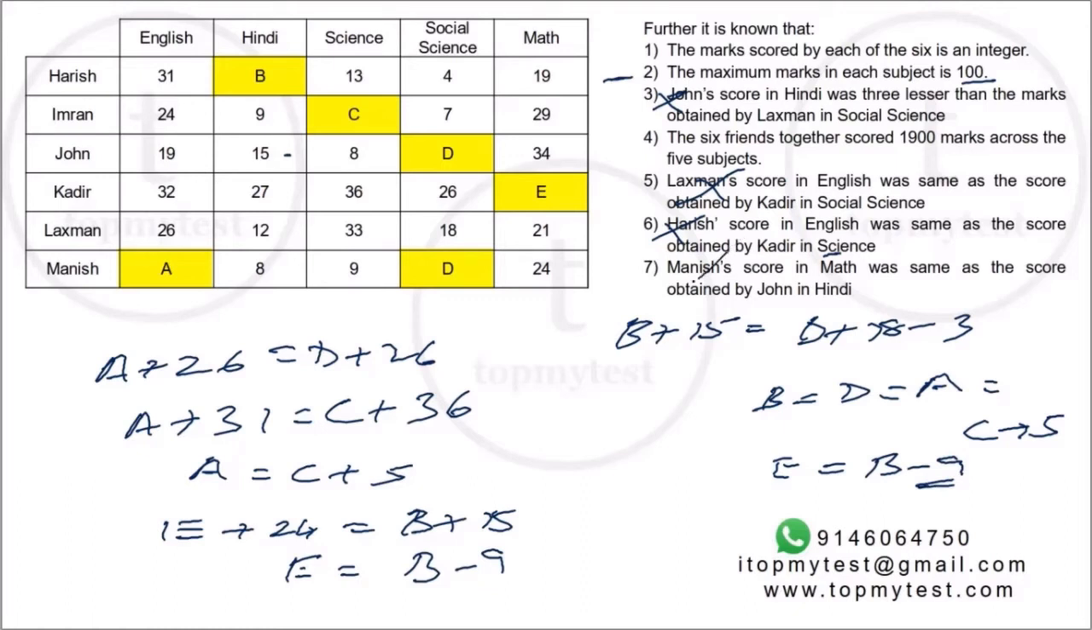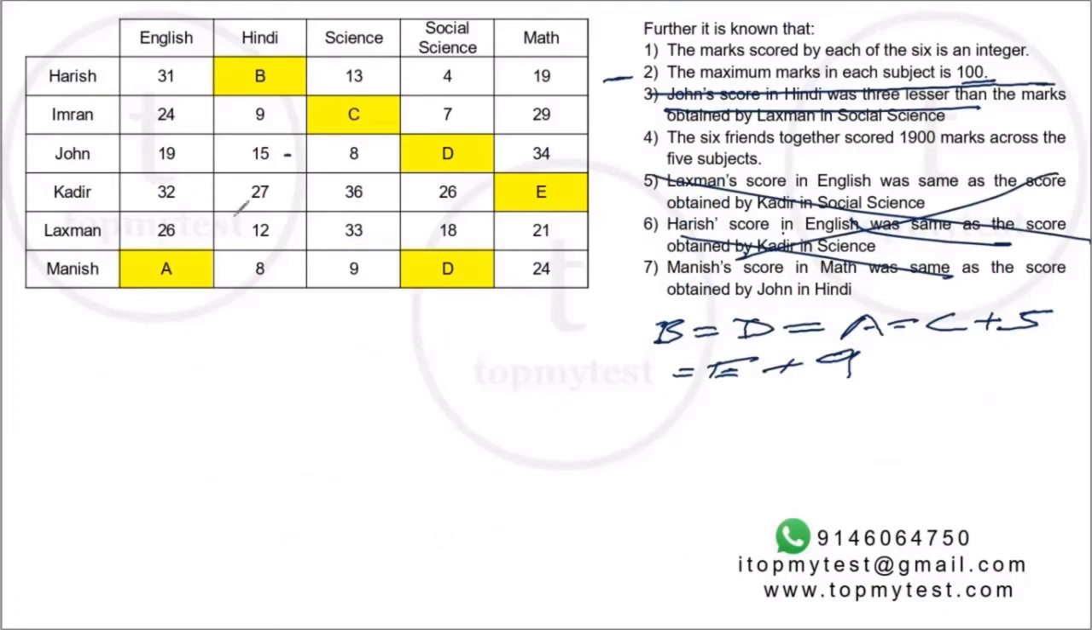Okay. This is done. So let's now use the fourth statement. Let me just erase this out. Now we need to be a little careful when we are adding this. Fourth statement says 6 friends scored 1900 marks across the 5 subjects. So if I add this column plus the second column plus the third plus the fourth plus the fifth, that should add up to 1900. But how are you supposed to add? Okay, this is not 26, this is A plus 26. Similarly, this is A plus 32, this is A plus 19, this is A plus 24, this is A plus 31, this is A plus 0.